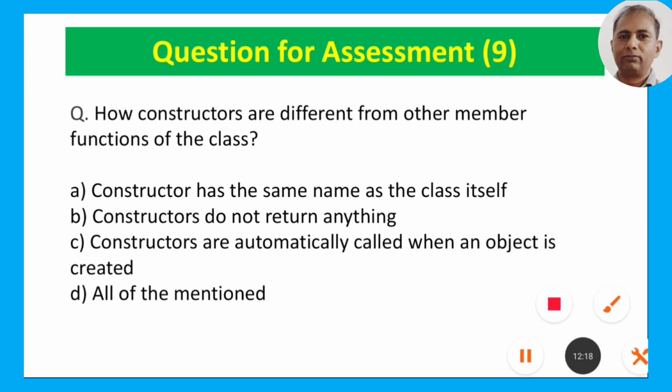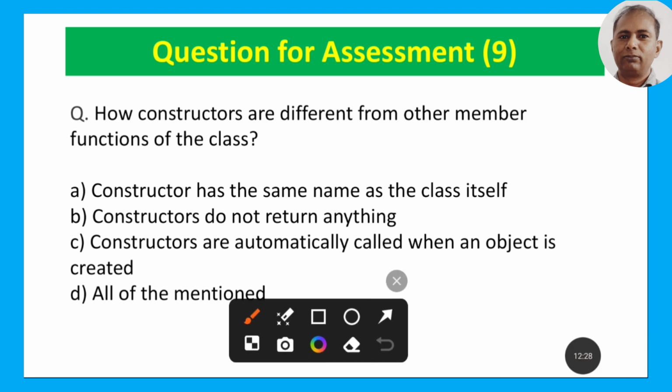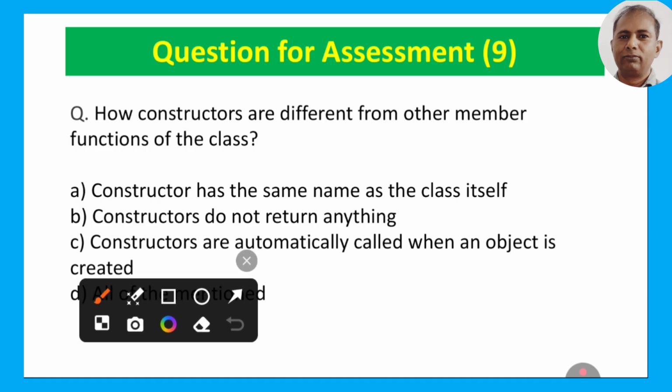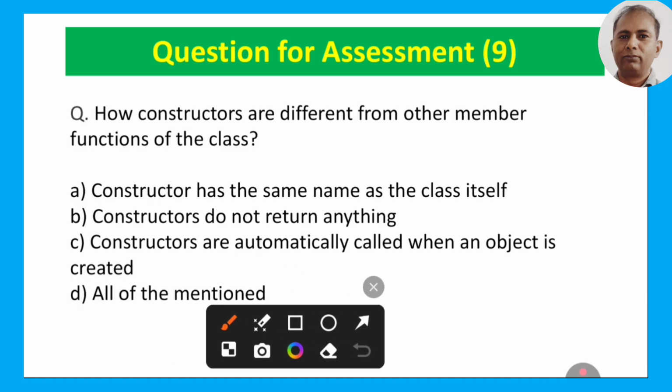Now we have one question for you, according to today's session. The question is: constructors are different from other member functions of the class.